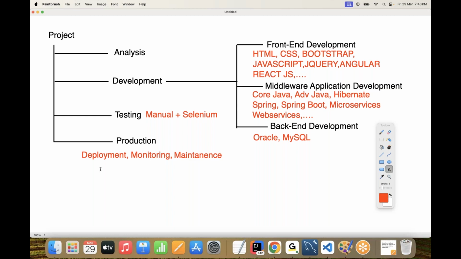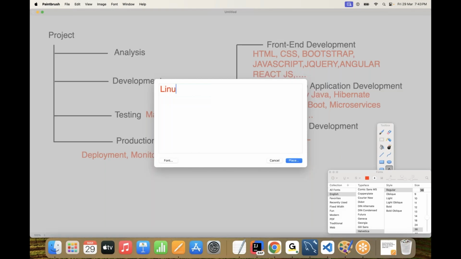All right, sir. So to deploy a project, we require a server. To maintain that server, we require an operating system. In general, we are going to take the Linux operating system. Nice. But who will manage this Linux operating system, the application server, the database, the internet and all? Who will maintain that? Client has to maintain all that content or not? Client has to take licenses for each and every product or not? Then the client has to take a license for each and every infrastructure of this particular application or not?